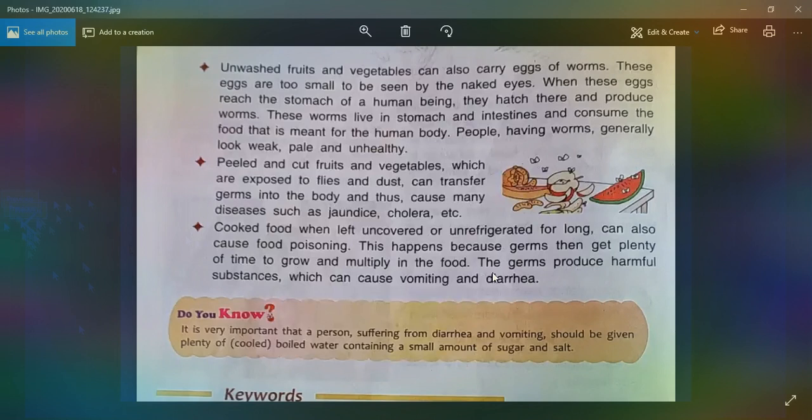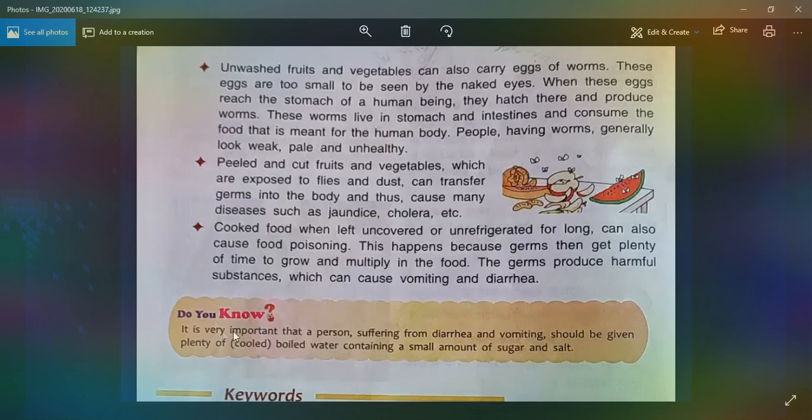The germs produce harmful substances which can cause vomiting, diarrhea and many more diseases. So what should we do? We should always clean our fruits and vegetables before use.